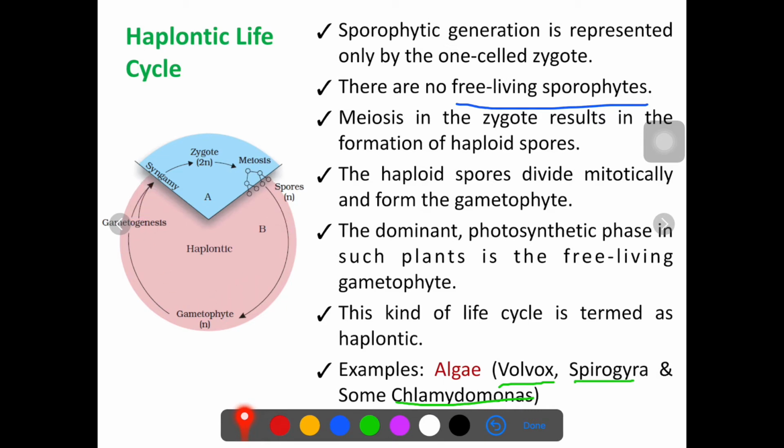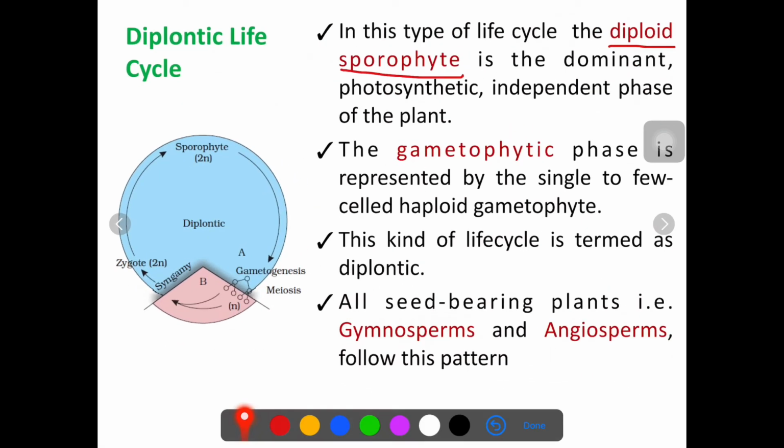But in the previous one, the gametophytic phase is the dominant one, which is haploid. That's why it is called a haplontic life cycle. But in the diplontic life cycle, the dominant phase is the sporophytic phase, and you know that the sporophytic phase is diploid. In the diplontic life cycle, the main dominant, photosynthetic, independent phase is the sporophytic phase. The process remains the same, but here the plant spends the majority of its life in this sporophytic phase.